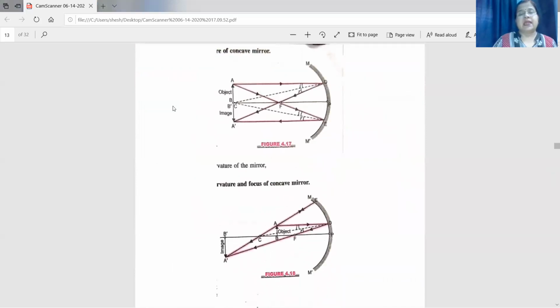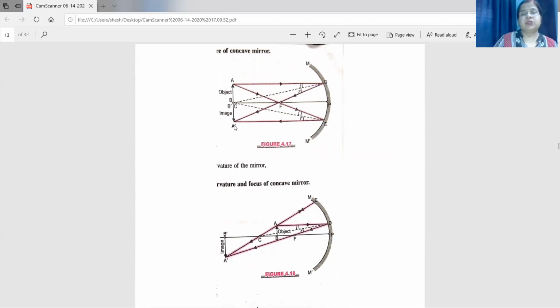Next case, third case, when the object is at C. See this diagram. This is the concave mirror, this is pole, focus, and center of curvature. AB is an object. A ray of light parallel to the principal axis, when it falls on the concave mirror, after reflection will pass through focus. Second ray, we are taking a ray of light passing through focus. What happens to this ray? It will become parallel to the principal axis and the two rays meet at point A dash.